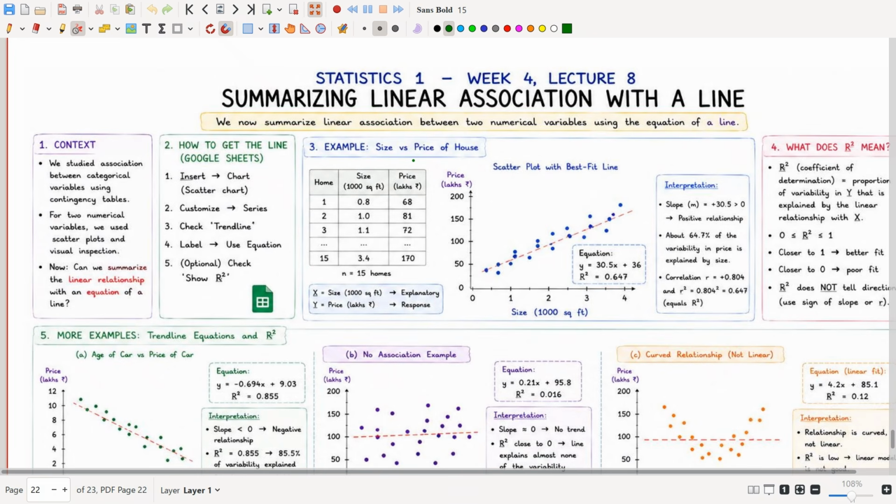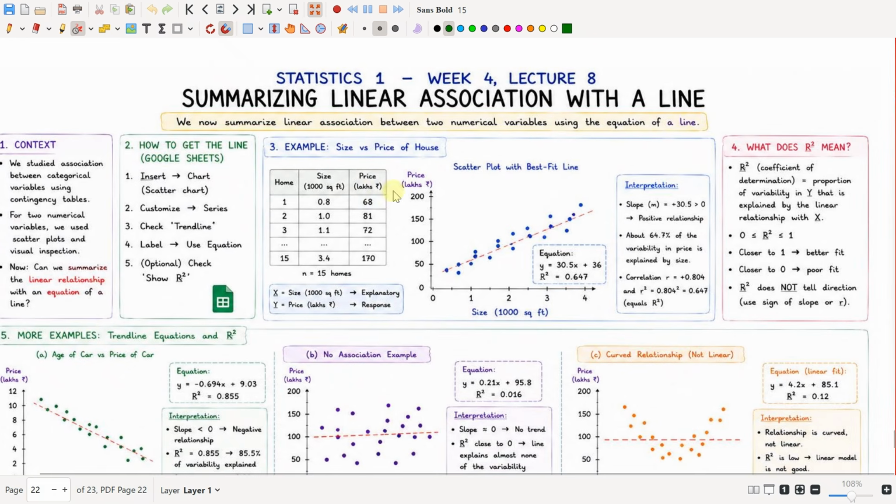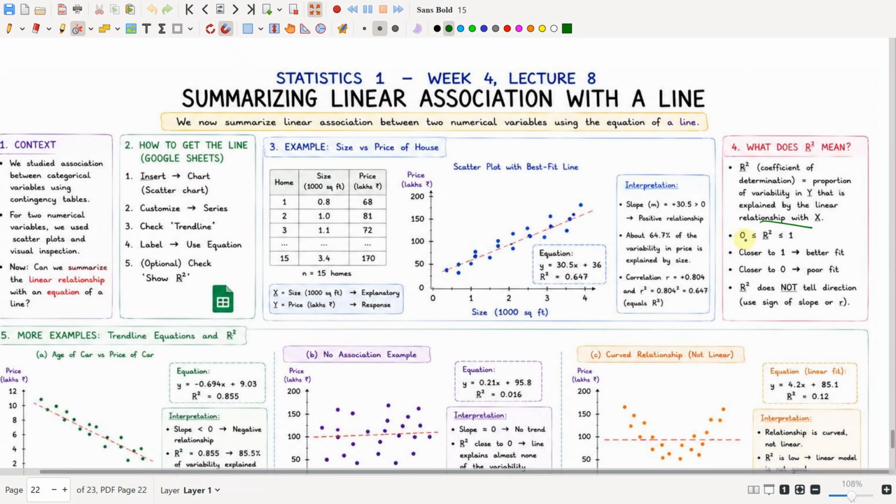Let us understand what R square means. R square is the coefficient of determination, which is the proportion of variability in y that is explained by the linear relationship with x. R square is just the square of r, just the square of the correlation value.